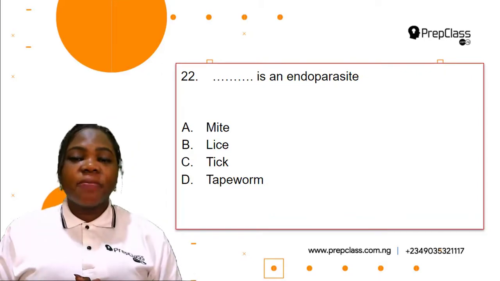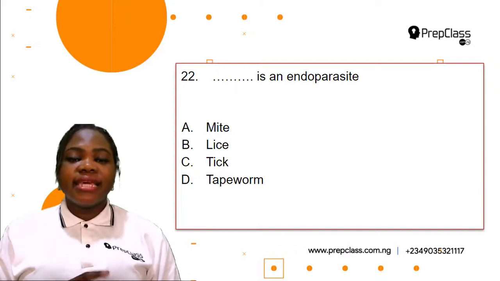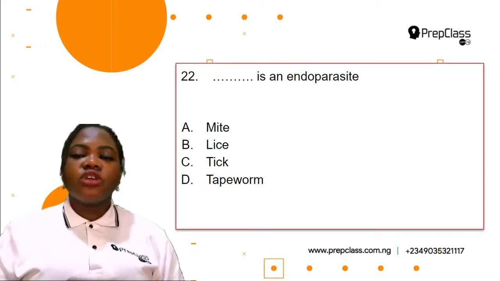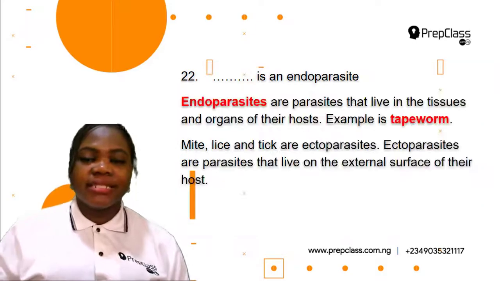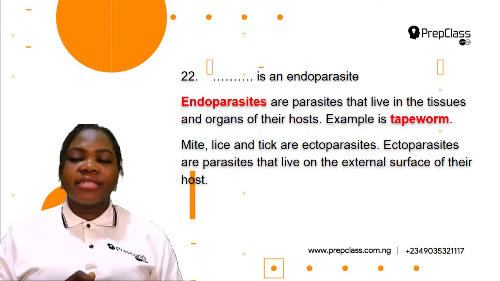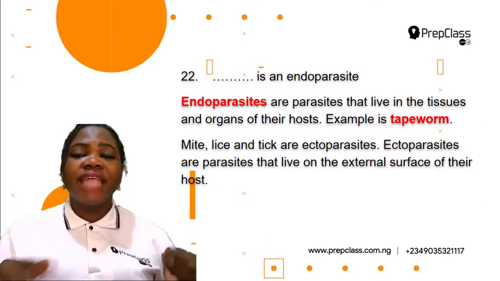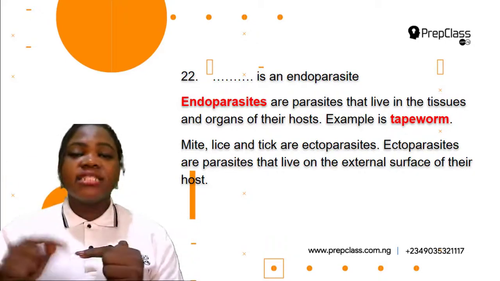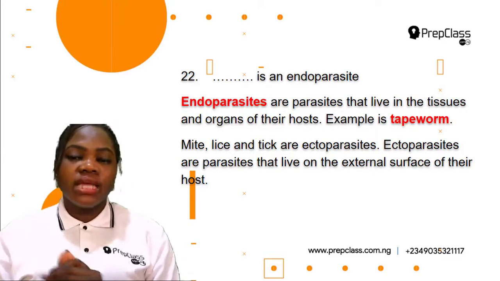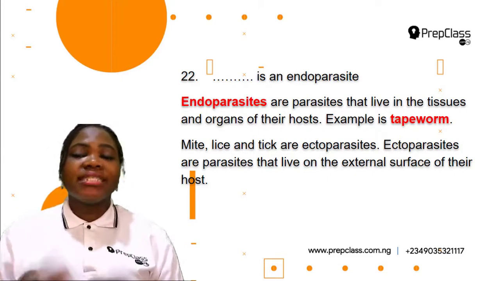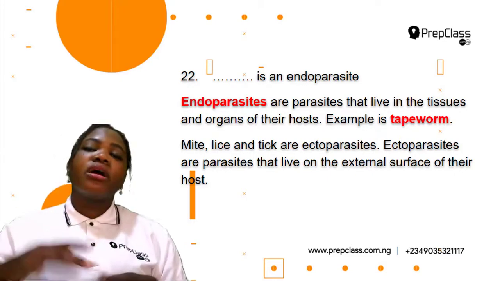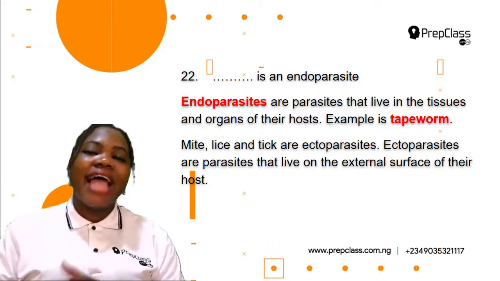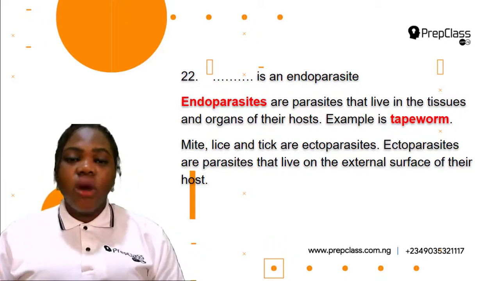Dash is an endoparasite: A. Mite, B. Lice, C. Tick, D. Tapeworm. So first of all, what is an endoparasite? Endoparasites are parasites that live in the tissues and organs of their host. They live inside the tissues and organs of their host. Example of an endoparasite is tapeworm, because tapeworm is found inside the body of the host.